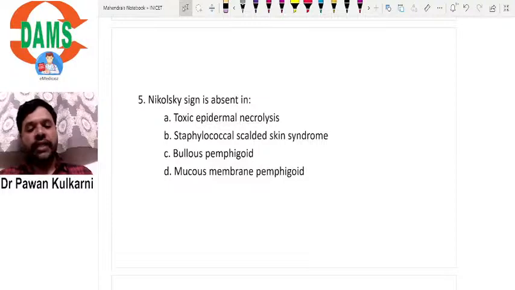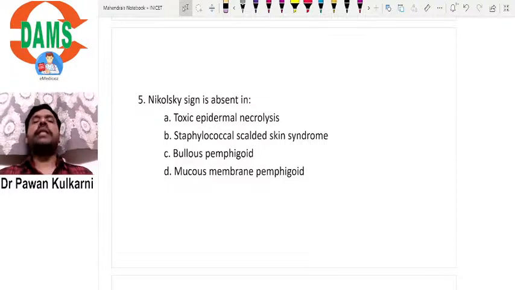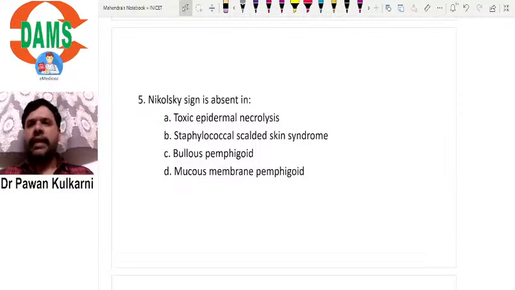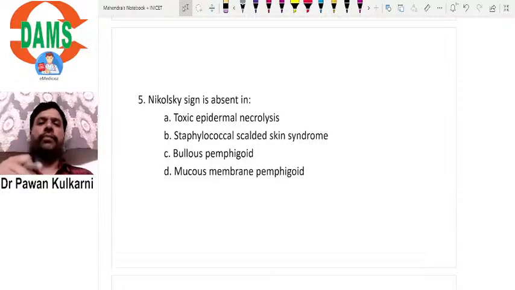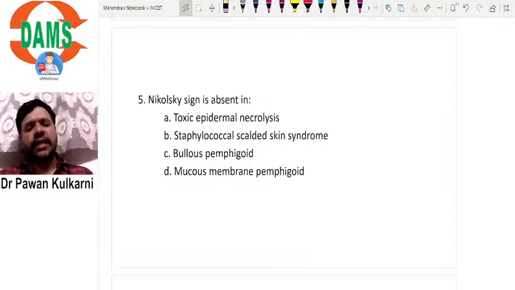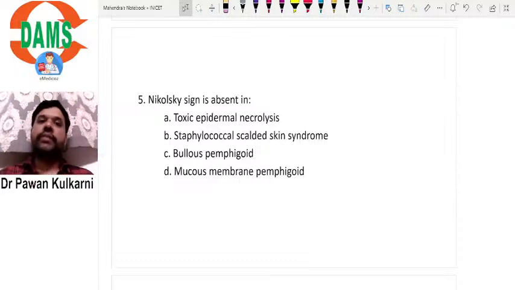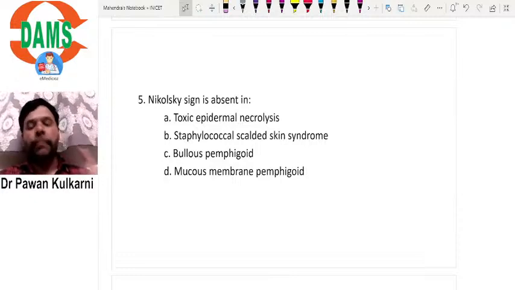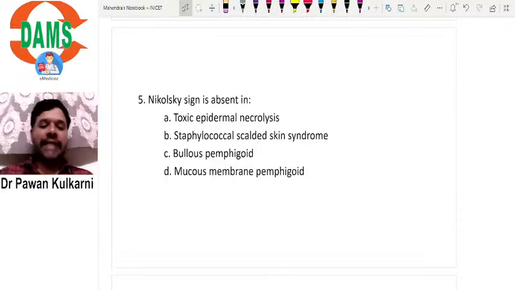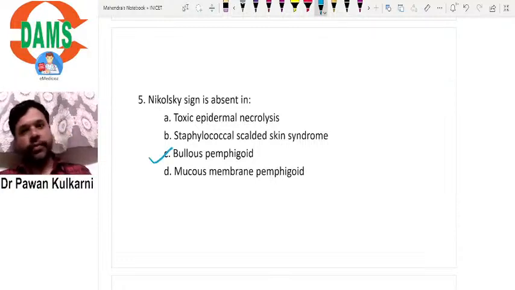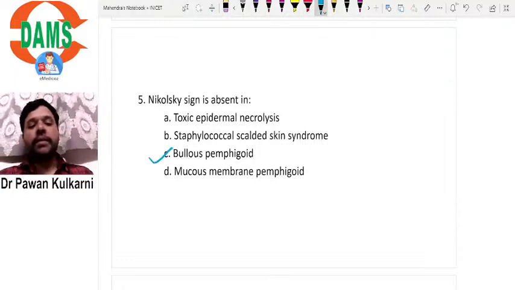Nikolsky sign is absent in. Now, what is Nikolsky sign? All of us know that Nikolsky sign is basically a skin sign where we apply tangential pressure around the lesion. Okay, so this is characteristically seen in case of pemphigus. It is typically seen in case of pemphigus and even in case of pemphigoid. Which pemphigoid? Mucous membrane pemphigoid. Okay, it is absent in bullous pemphigoid.